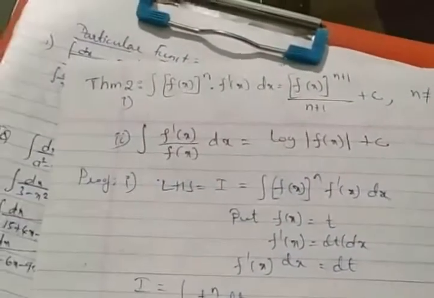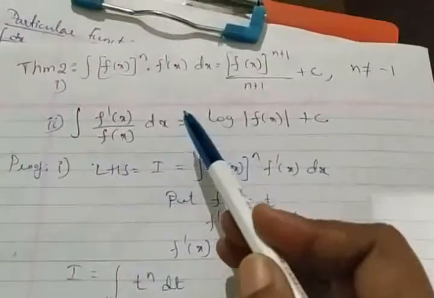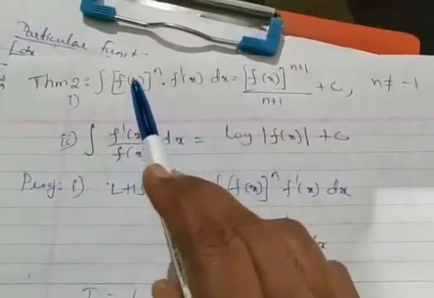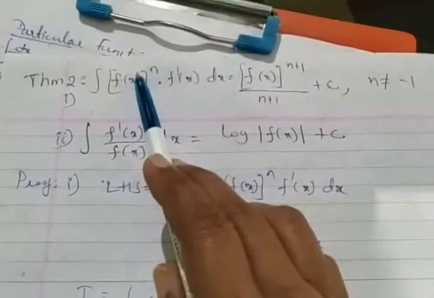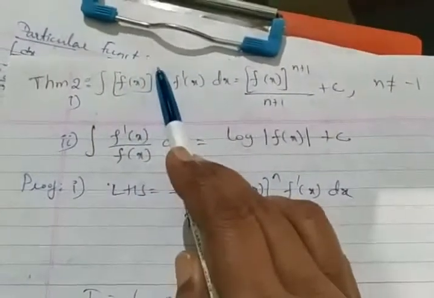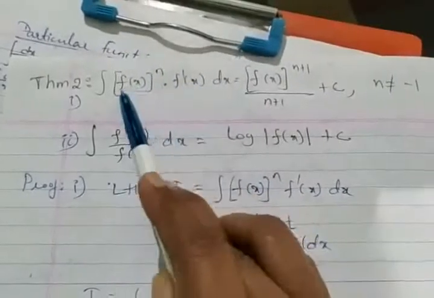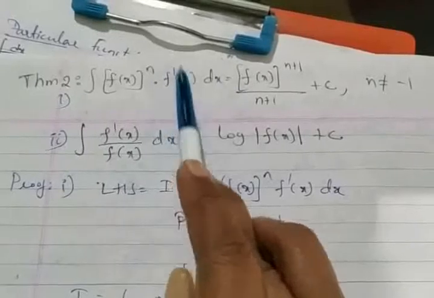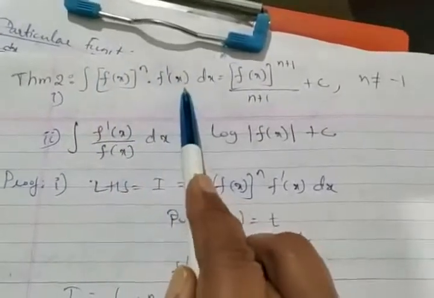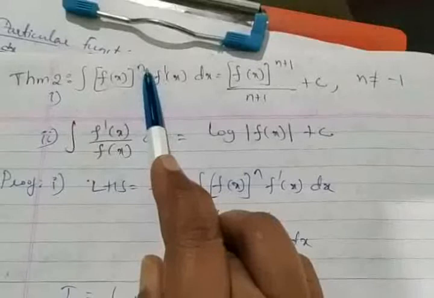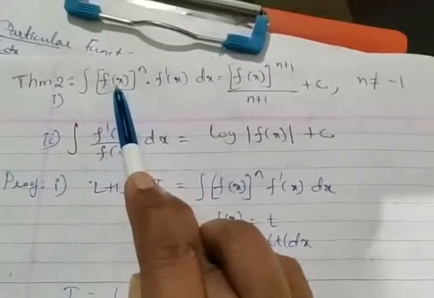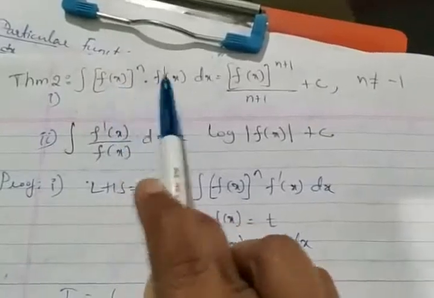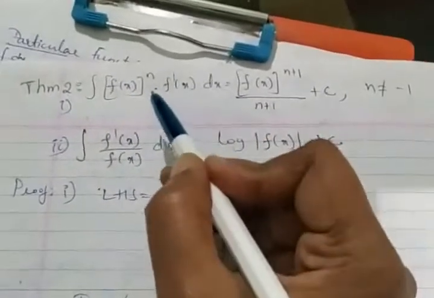I think I had taken theorem 2. Shortly I'll go for a few more numerical sums. The second theorem is: see, it is f of x raised to n. Its derivative is here: the derivative of f of x is f dash of x. It is composite. Until now it was a function over a polynomial, and now it is a polynomial over a function. When it is a polynomial over a function, if you observe a little carefully you will know. But only by practice is it possible for you to take a proper judgment.